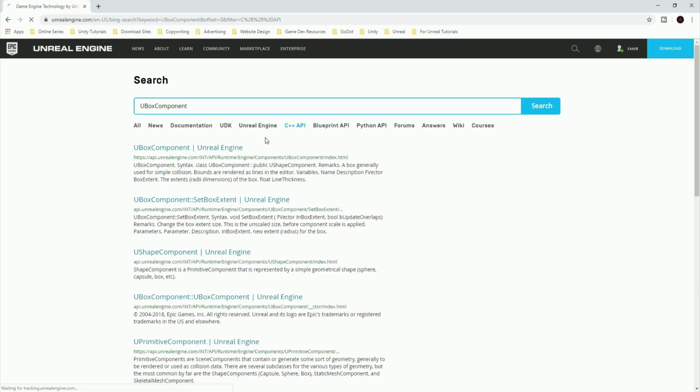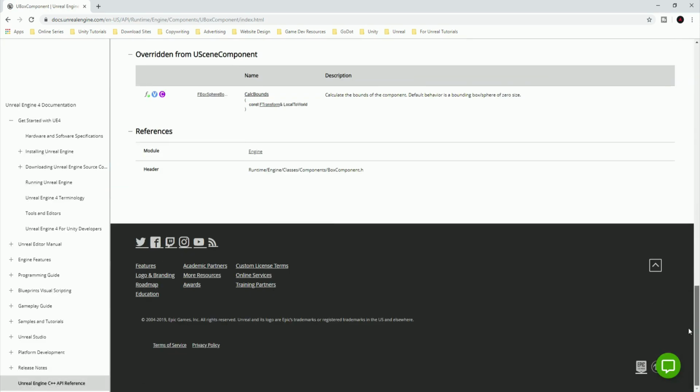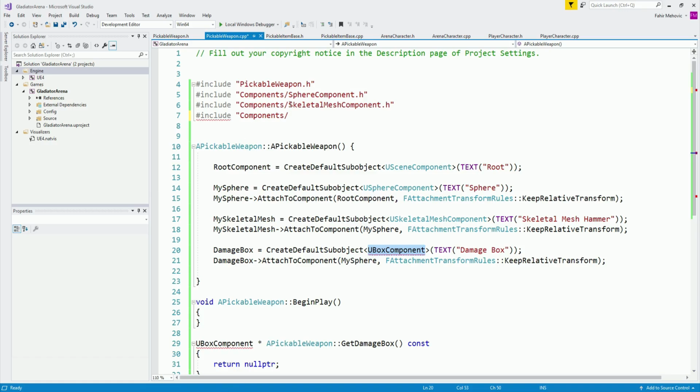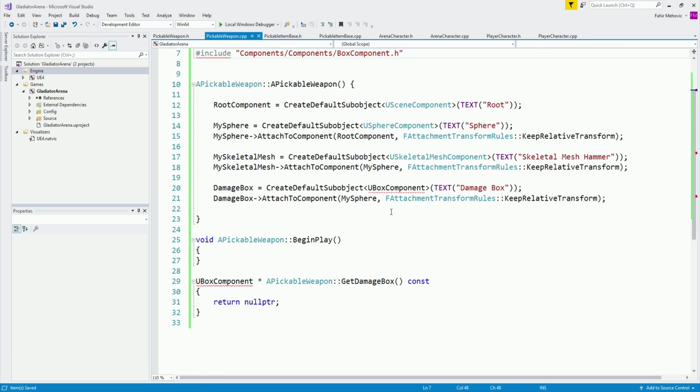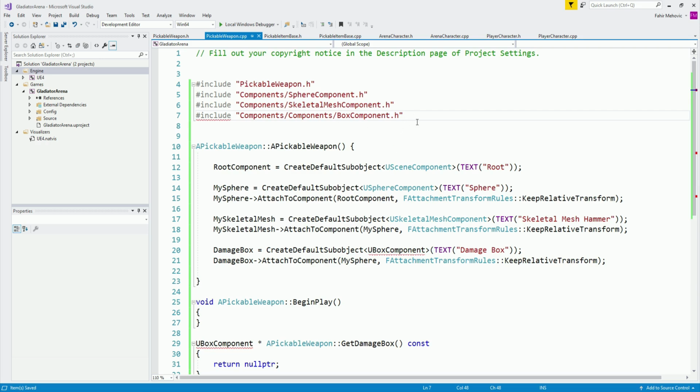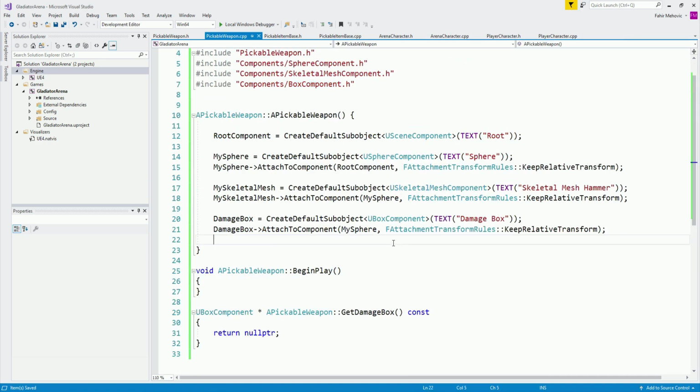So let's go on the C++ API. I have issues talking. Over here we have components, and it's box component without the U. So this is my mistake. So it's components, remove the slash, box component.h, and there you go, which now is going to stop complaining. Again, it's simply one time components, box component. Thank God it stopped complaining.